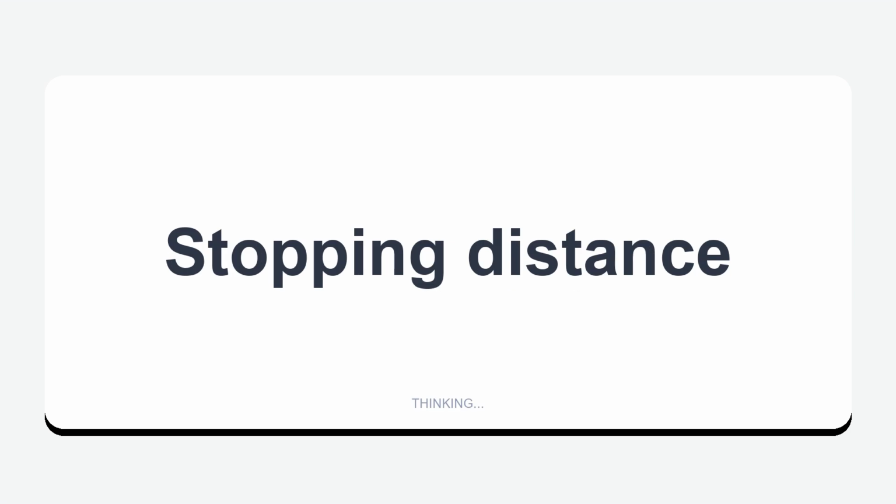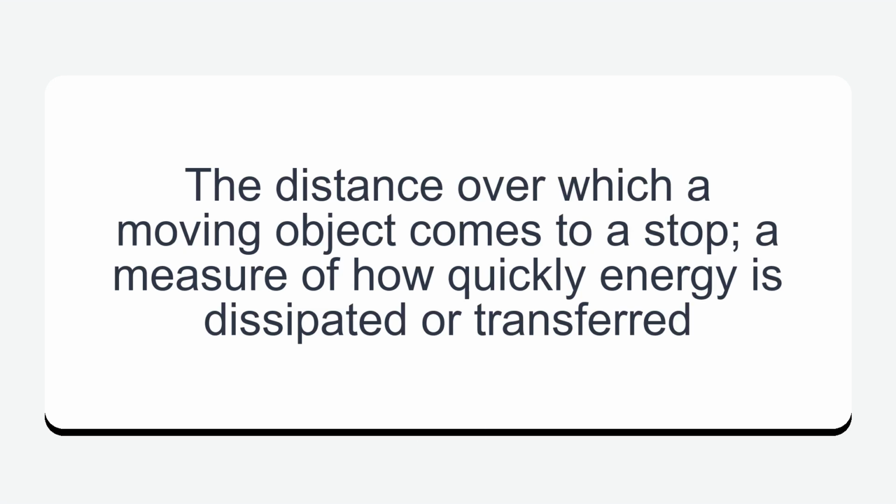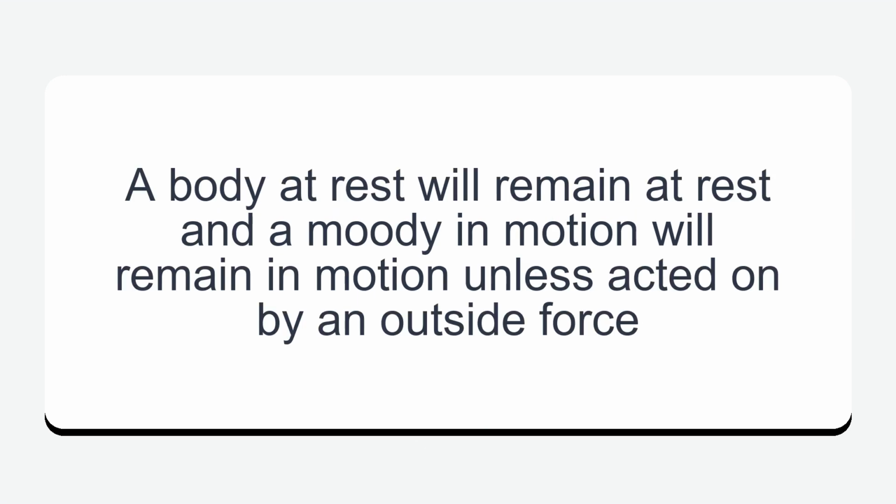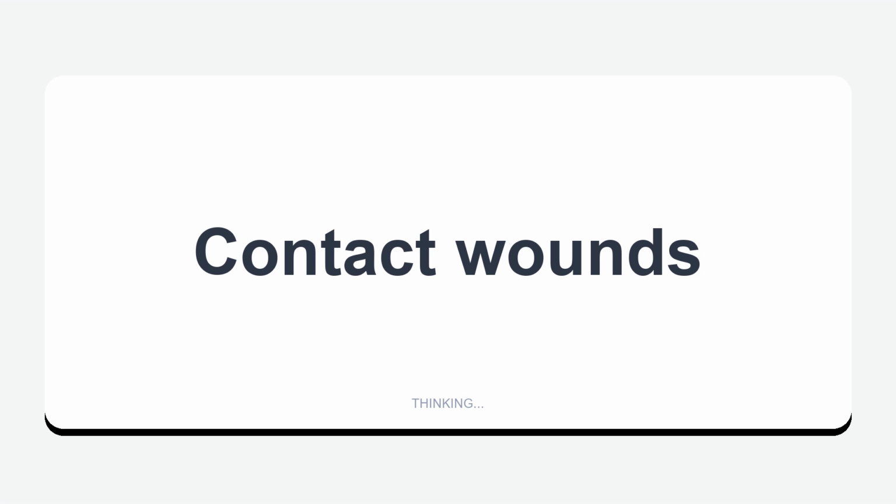Stopping distance. The distance over which a moving object comes to a stop, a measure of how quickly energy is dissipated or transferred. Newton's first law of motion. A body at rest will remain at rest and a body in motion will remain in motion unless acted on by an outside force.